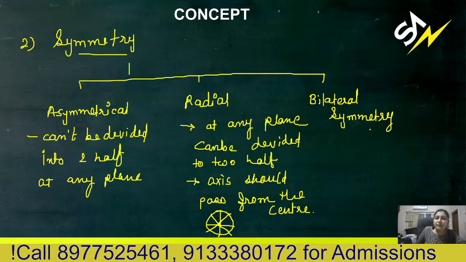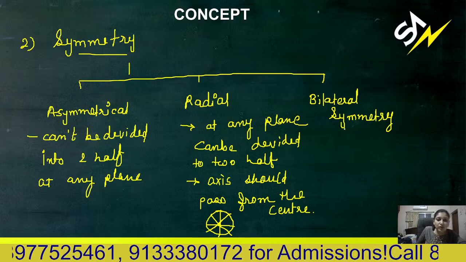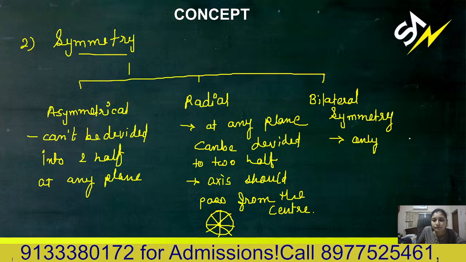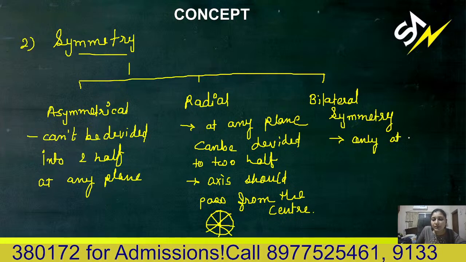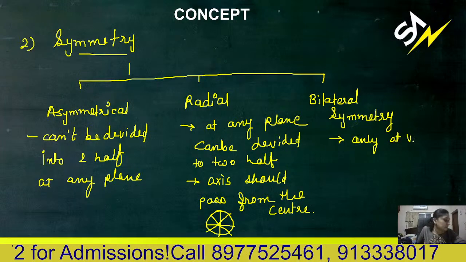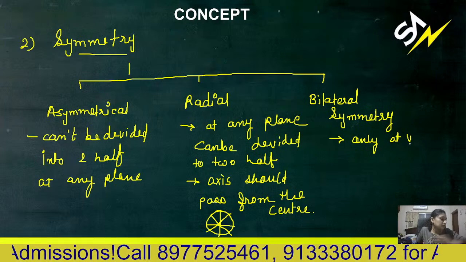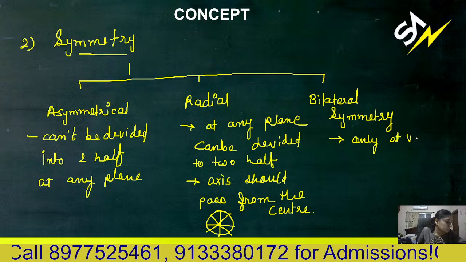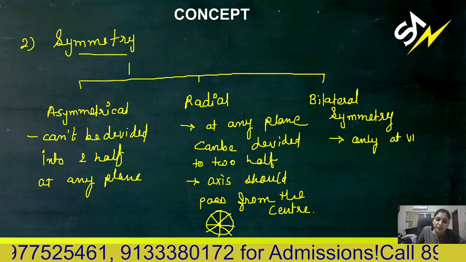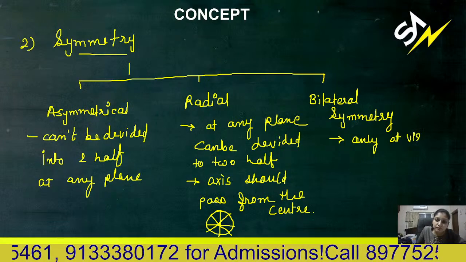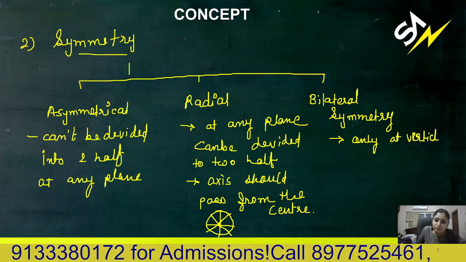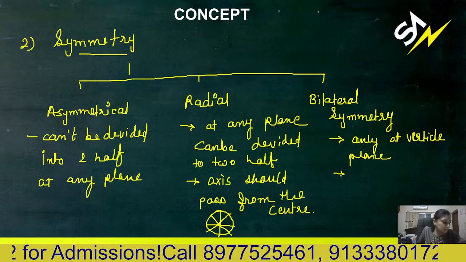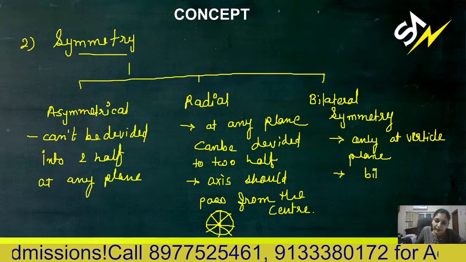Then bilateral symmetry, that means you can cut into two equal halves only at one vertical plane. That is known as bilateral symmetry.